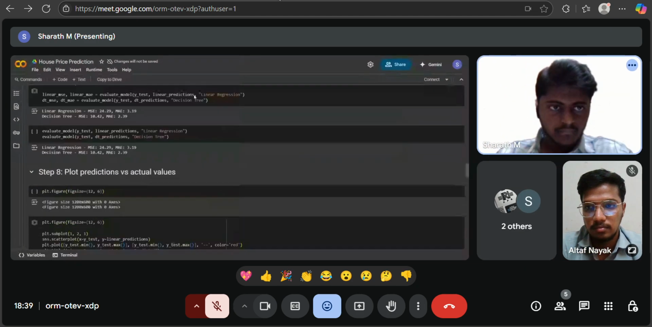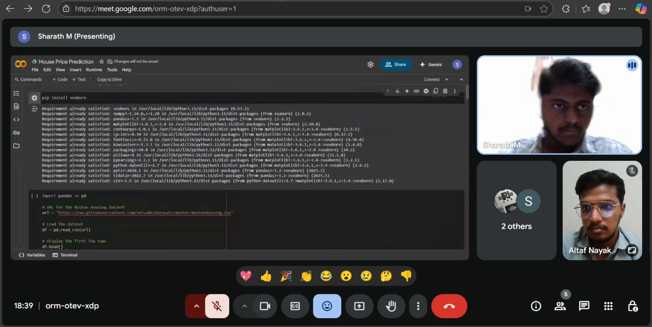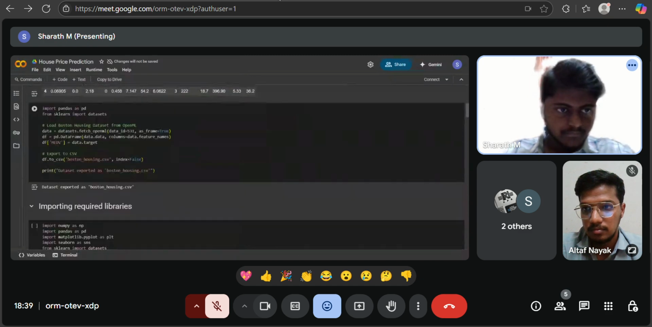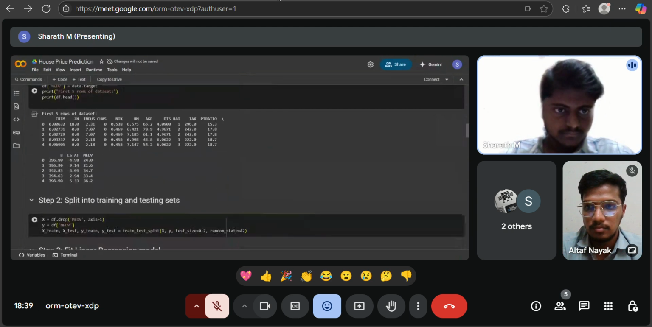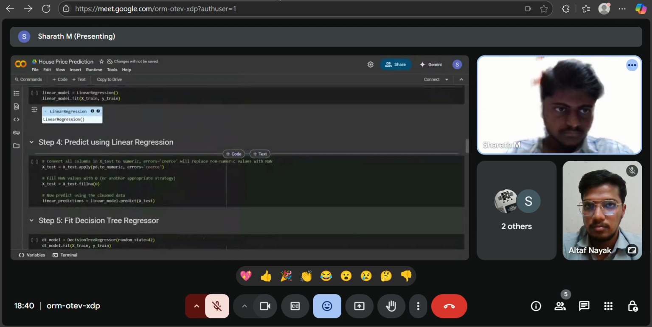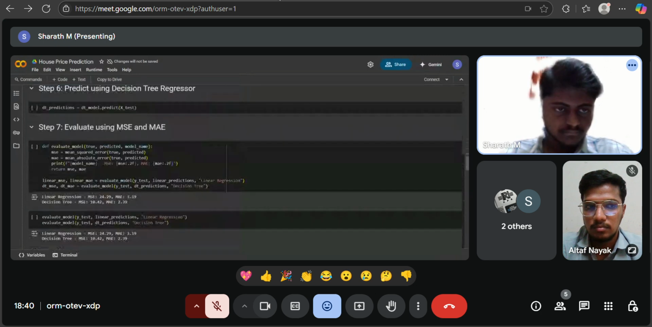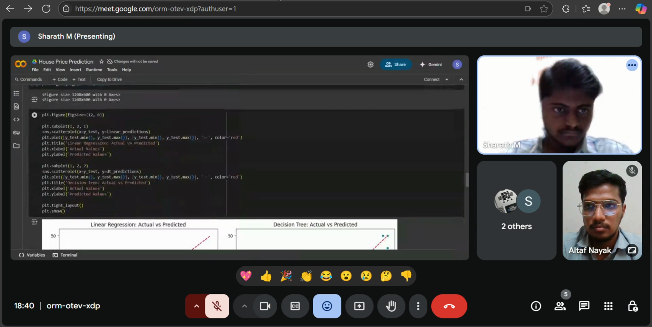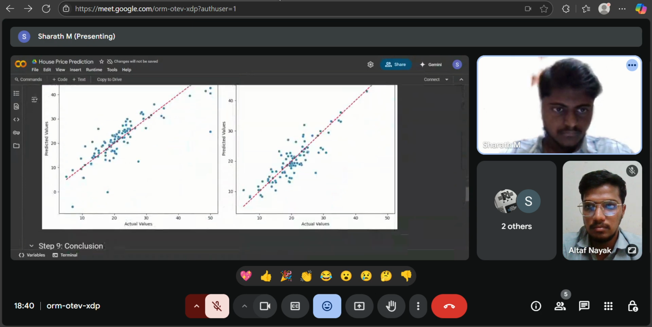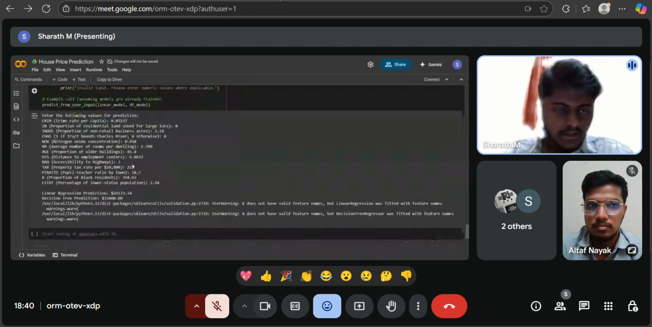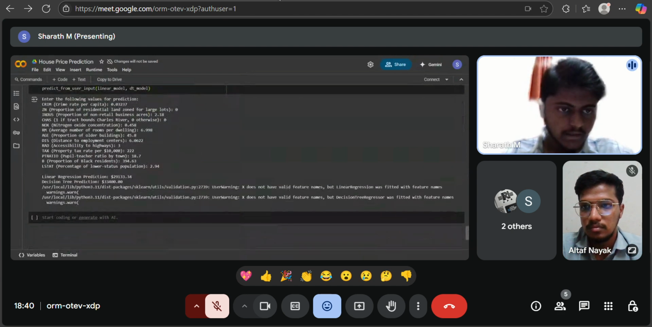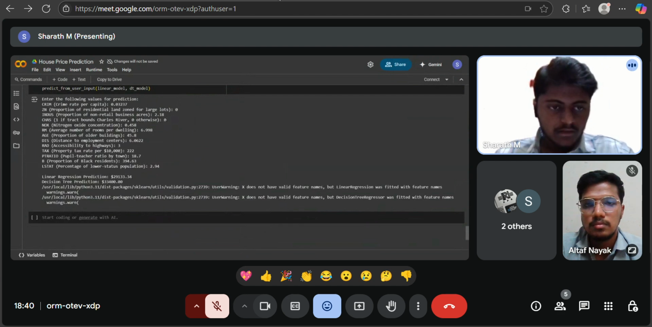As I said before, this is the implementation code. And here you can see the output, which is given by linear regression, that is $29,133, and the decision tree prediction, that is $33,400. Thank you.